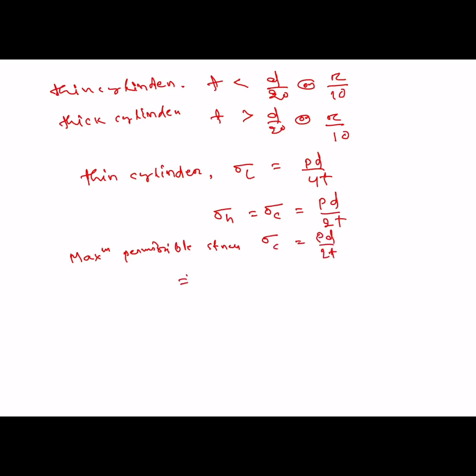PD by 2t, and maximum permissible stress is 100 kg per centimeter square. It's equal to P value 5 kg per centimeter square, D value also given, 200 centimeter, divided by 2 into t. Thickness value we have to calculate.